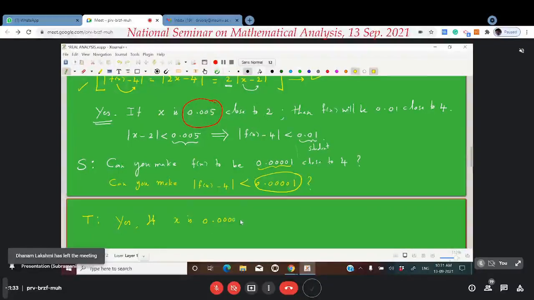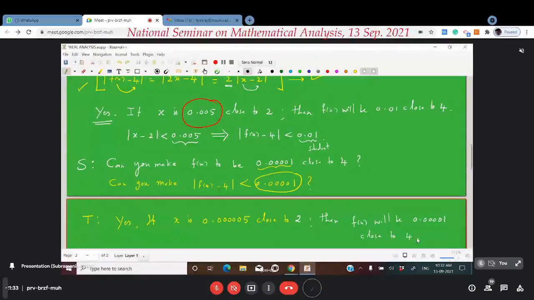0.45 zeros, then 5, close to 2, then your f of x will be 0.4 zeros, 1 close to 4.